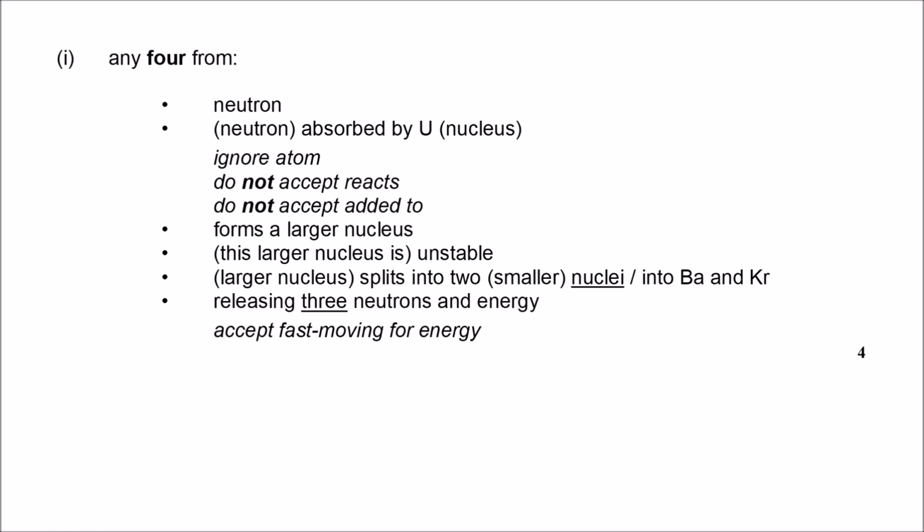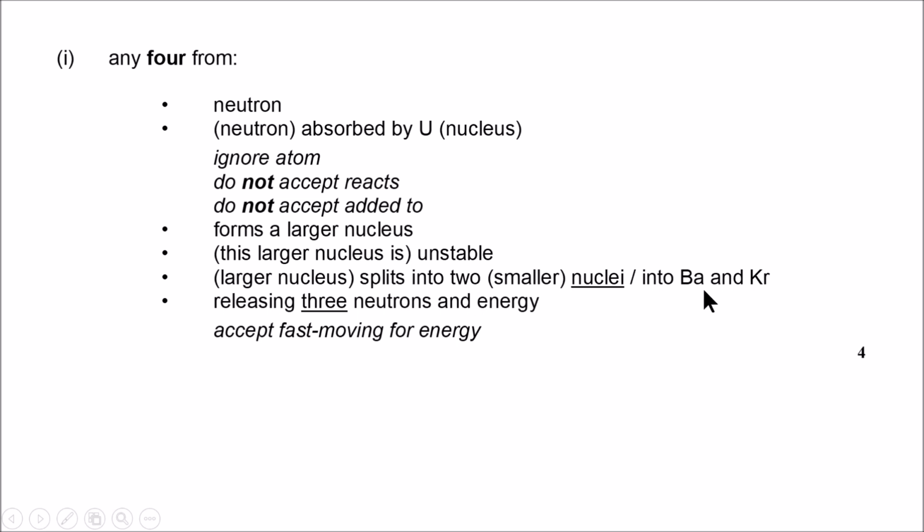Ignore the atom, do not talk about the atom, we are talking about the nucleus. It is nuclear physics, so just talk about the nucleus, the neutrons and protons that we have inside the nucleus. It forms a larger nucleus, which is unstable, therefore it splits into 2 smaller nuclei.